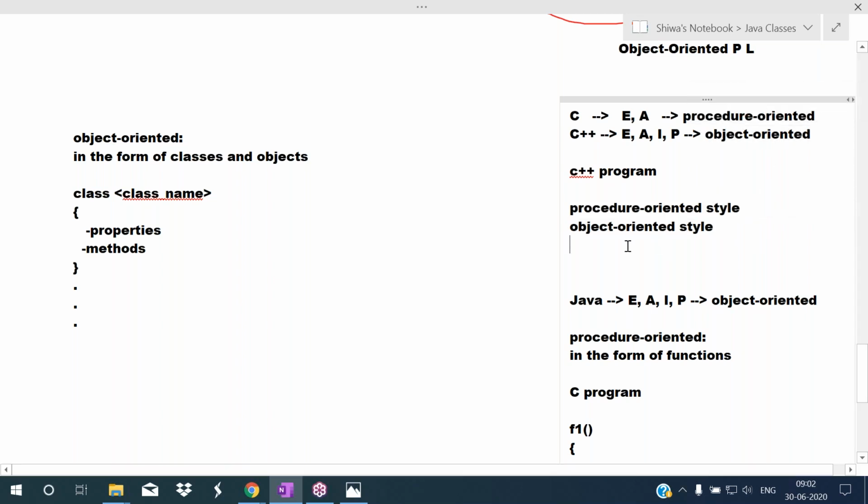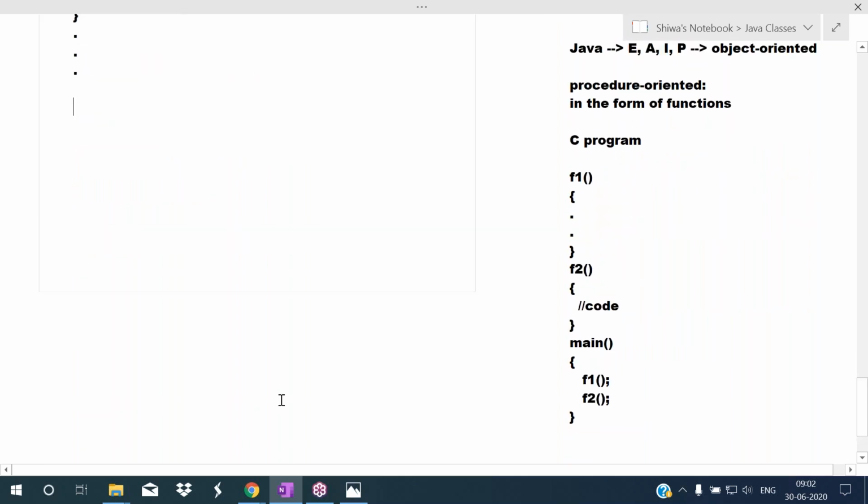This is not pure object oriented, because outside of the class we can also define the members. Assume that this is one C++ program. In the C++ program we can declare global variables, meaning I'm defining them outside of the class. Here I'm giving the class name as ABC. This is the class, and the main method we define outside of the class.